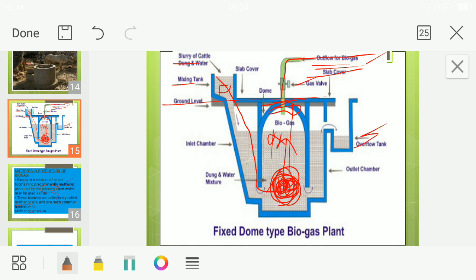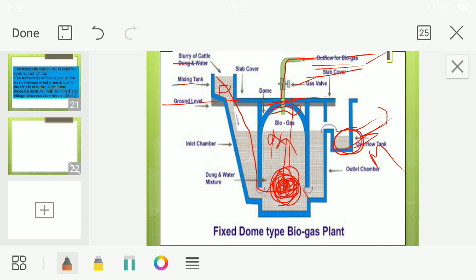Here you can find the outflow tank, in which the slurry, the waste part, is pushed up and collected. We can use it periodically. For what? We use it as manure. It is properly treated and used as manure. So this is how biogas works.